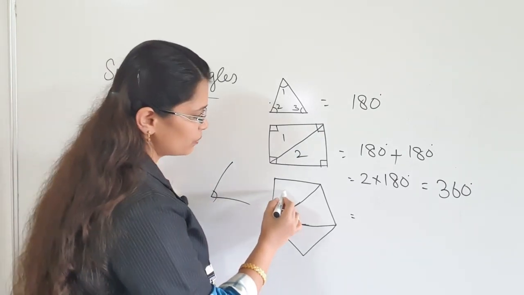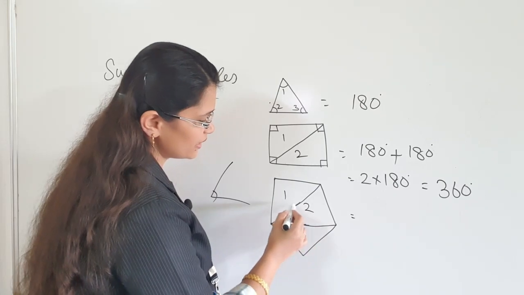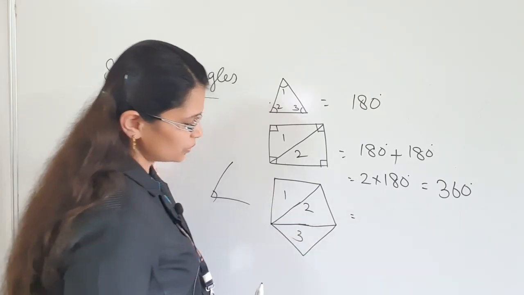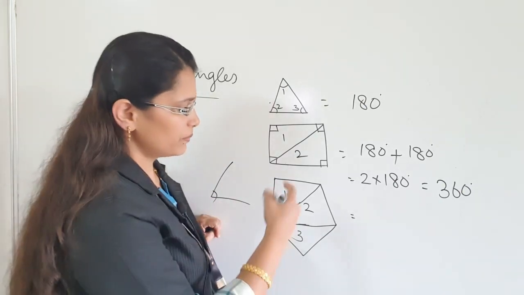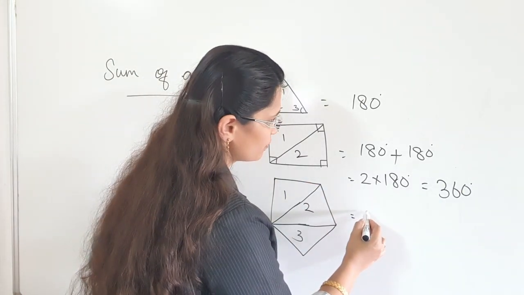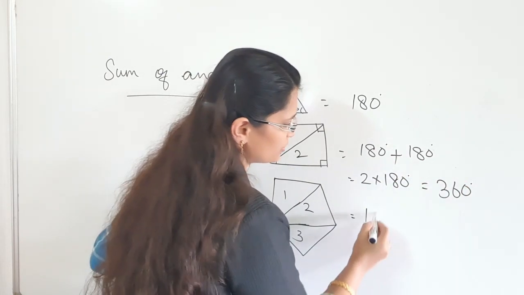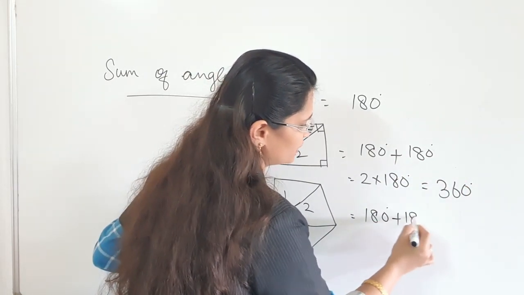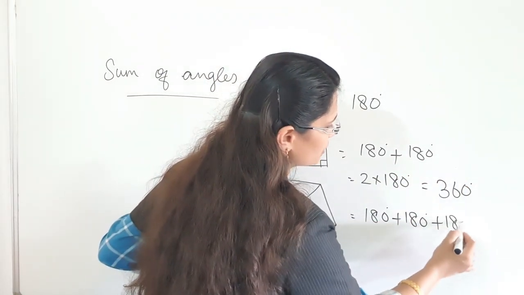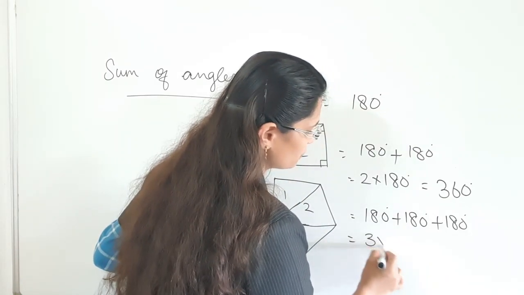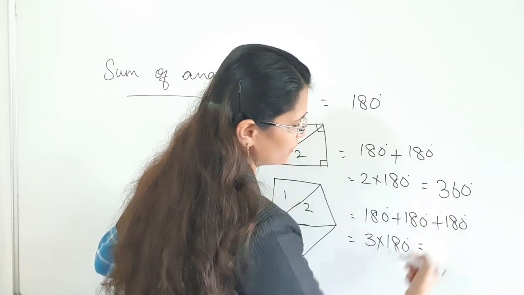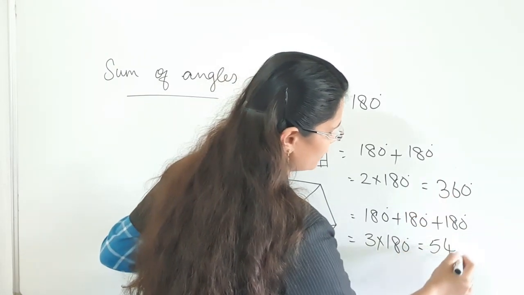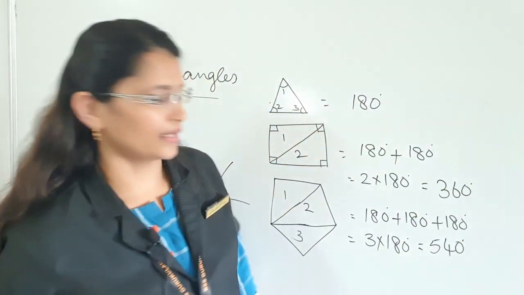So, here how many triangles did you get? 1, 2, 3. So the sum of all the angles in a pentagon is equal to 180 plus 180 plus 180. 180 degrees plus 180 degrees plus 180 degrees is equal to 3 times 180 degrees, which is how much? 360 plus 180 is equal to 540 degrees.